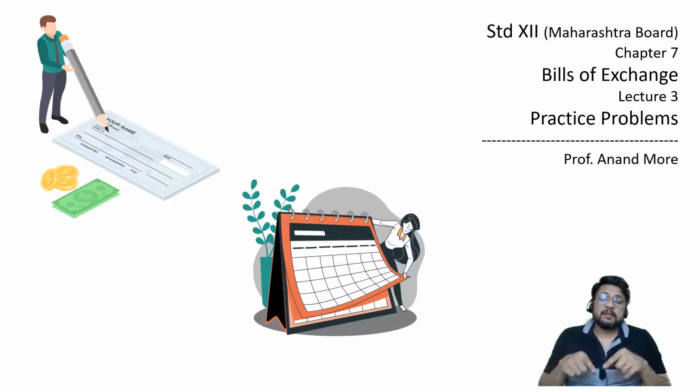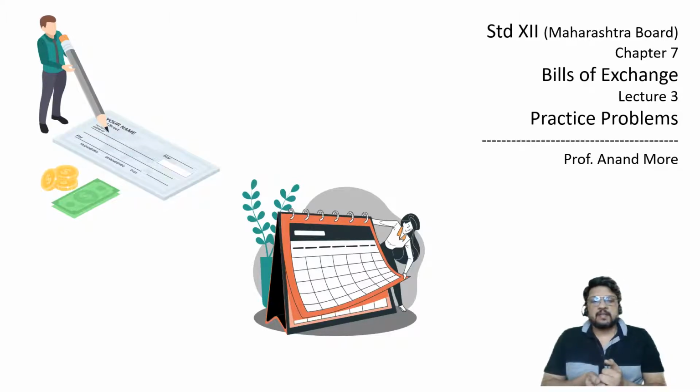We even studied the format of the bill of exchange, where the name of the drawer is written, where the name of the drawee is written. What is the sentence to be written? The last part of the sentence must be "for value received", because a valid bill of exchange can be drawn only if there is an existing debtor-creditor relationship between the drawer and the drawee. So it is necessary that the drawer has sold some goods to the drawee and the drawee owes money to the drawer. Since he does not have cash today, he is promising to pay afterwards. That means it is basically a credit sale of goods.